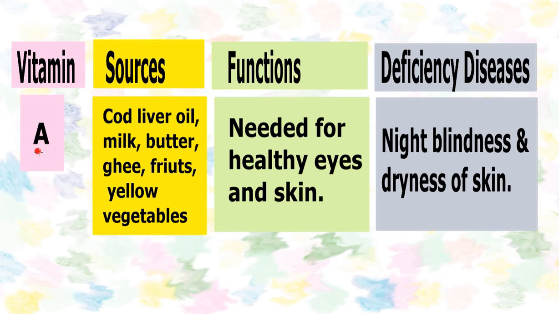If vitamin A is not available in our body in appropriate amounts, then its deficiency may lead to a disease known as night blindness. This is a disease by which a person loses the ability to see during night. Similarly, vitamin A is required for healthy skin also, so if vitamin A is deficient, the skin will turn dry.